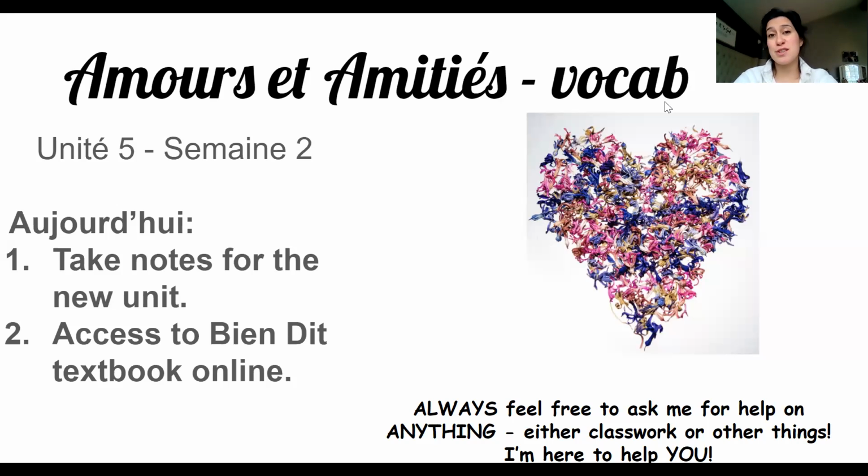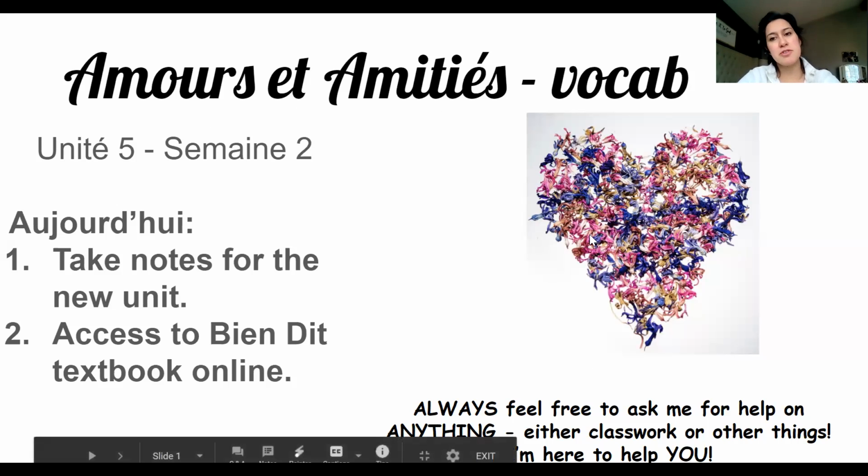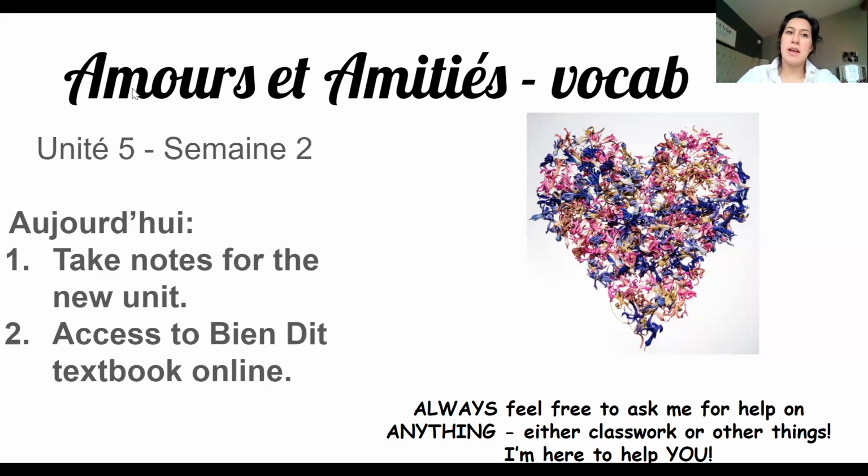Today's lesson, we are starting our new unit, which is Unité 5. The title is Amour et Amitié. We have this image right here, which represents our unit. Amour is love, and amitié comes from the word ami, which is friend, so friendship. So love and friendship. This is everything that our unit is all about. And so we're going to start with le vocabulaire.